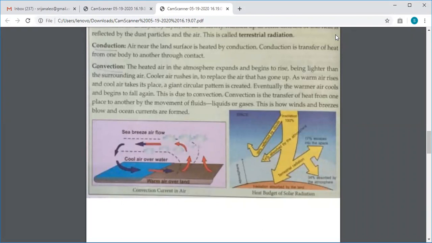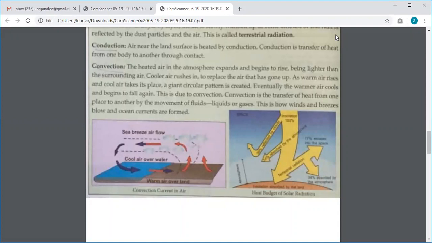Because it becomes lighter than the surrounding area, it starts to rise, and slowly the cooler air will come to take its place. As the warm air starts to rise, it will start to warm the other surface above it, and then the cool air will come and take its place. This process is known as convection.